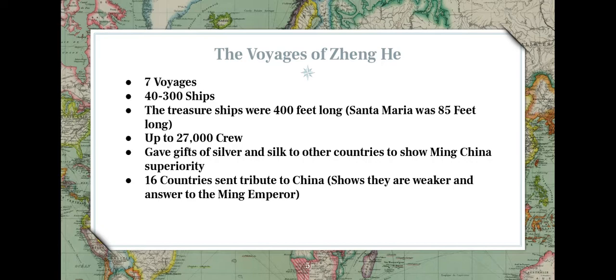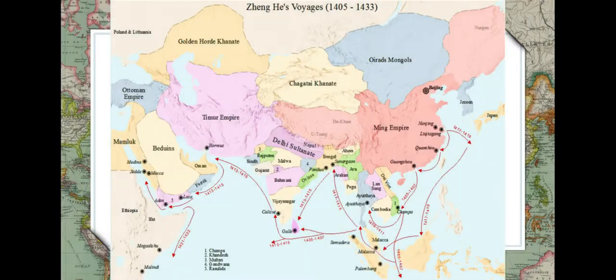And he's also asking tribute from countries. So 16 countries sent tribute to China, to the Ming Dynasty. And when a country pays tribute, it shows they're weaker and answering to the Ming emperor in this case. Saying like, "Oh, we're not as good as you. We're going to have to follow your lead." So this was a really big deal. Like I said, there's 7 times. And here is a map of it.